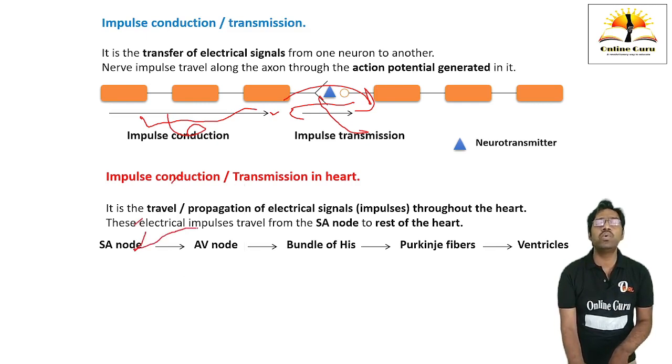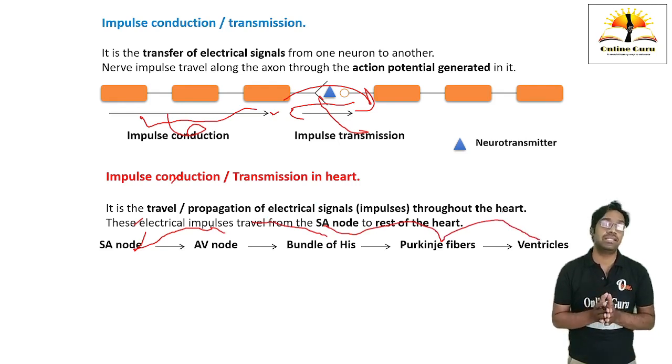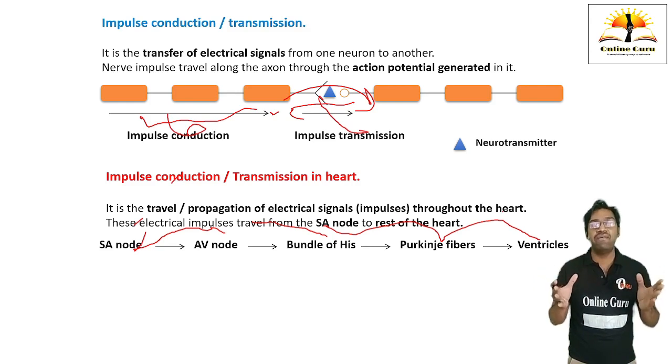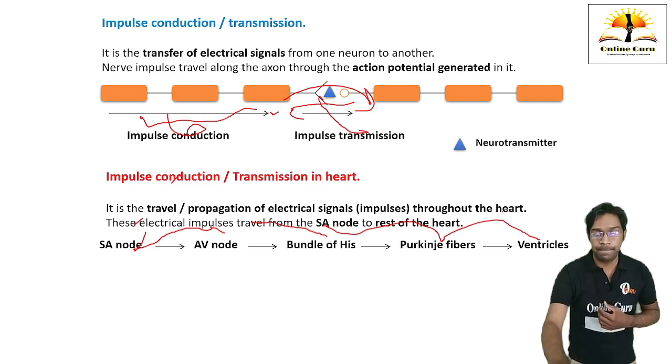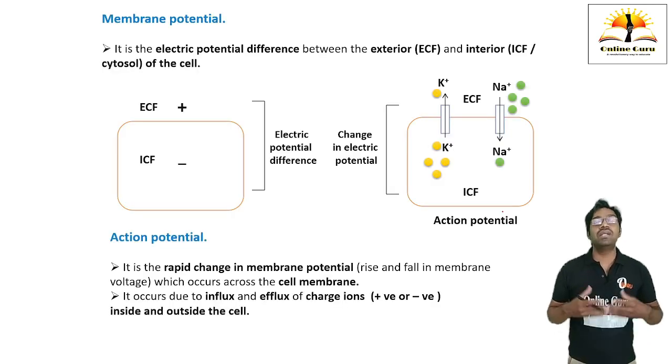the signal is going to transmit to the AV node, from the AV node to the bundle of His, and from the bundle of His to the Purkinje fibers. From the Purkinje fibers, it is going to transmit the electrical impulses towards the rest of the ventricles. When the electrical impulses reach the ventricles, they get a signal to contract so that they can pump the blood, or eject the blood from the ventricles, from the aorta towards the body cells.